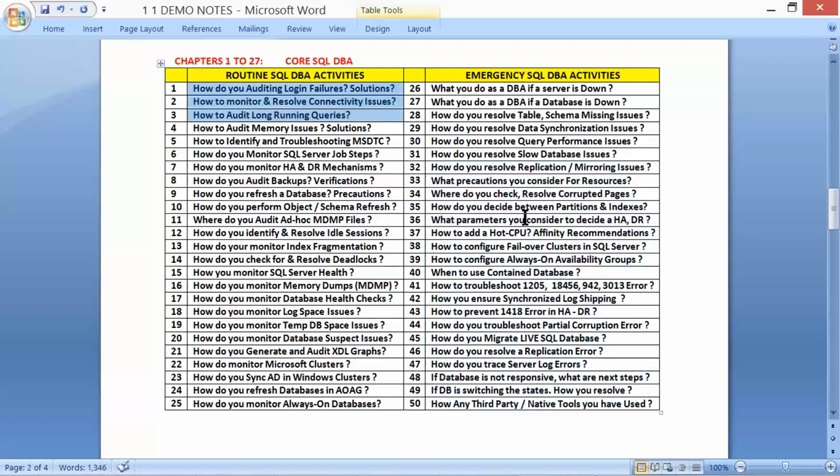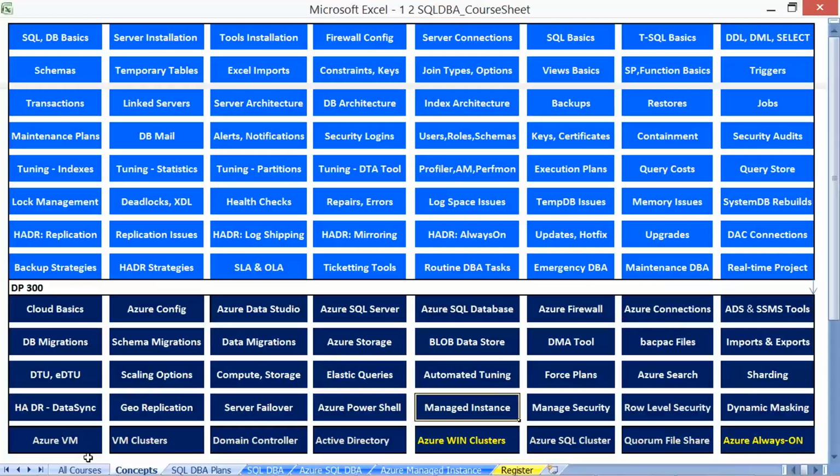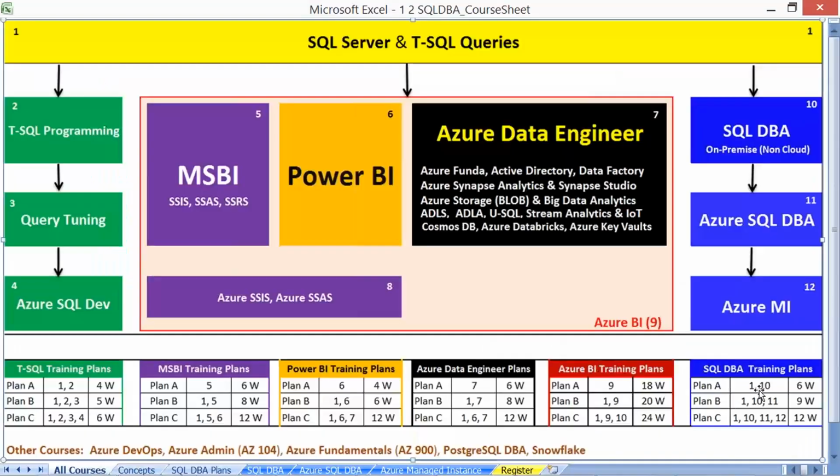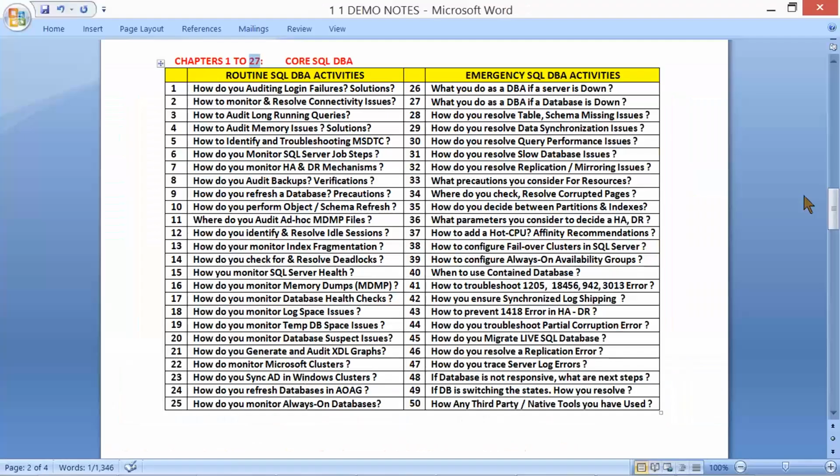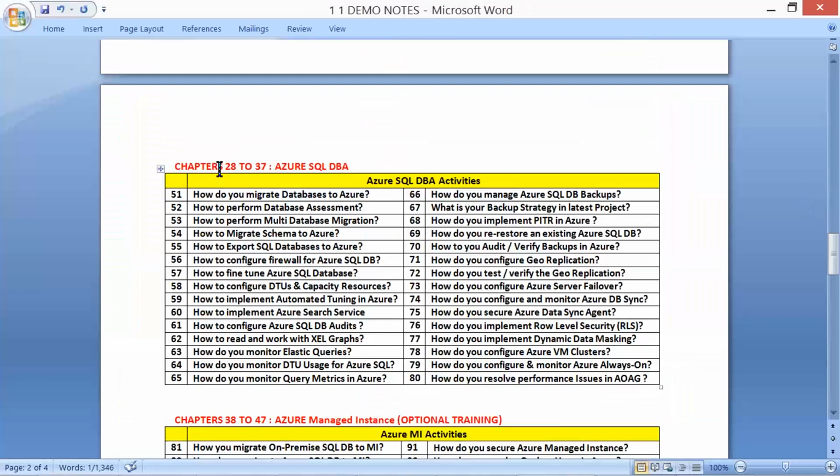50 checklist takeaways from chapters 1 to 27, part of our SQL DBA Plan A, chapters 1 to 27. And in case you are planning for Azure, which is much in demand, there is the Azure SQL DBA plan, Plan B, which includes chapters 28 to 37 extra.